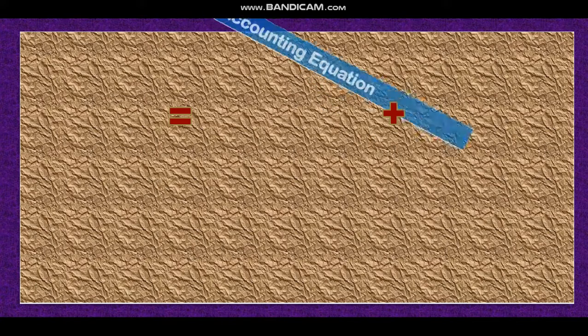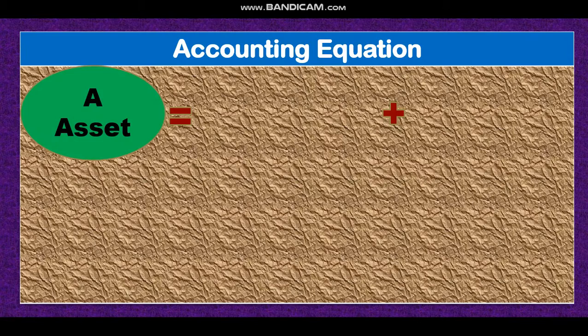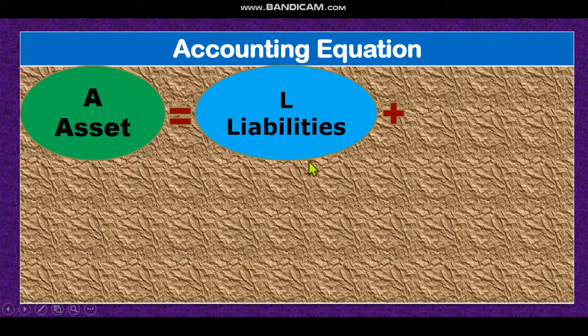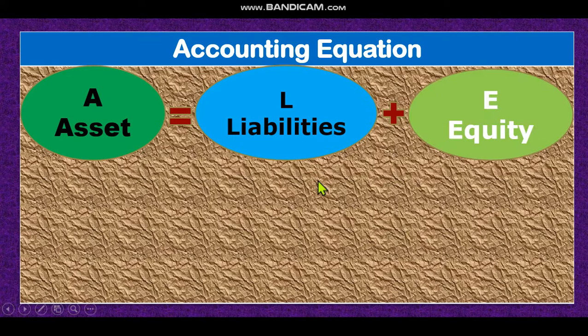Let's see the equation. Dear student, this is the accounting equation. Asset equals liabilities plus equity. That means if our asset is 5,000, then liability plus equity will be 5,000. Every transaction will change this equation, but the total asset will always equal liability plus equity. That's why it is called the accounting equation.